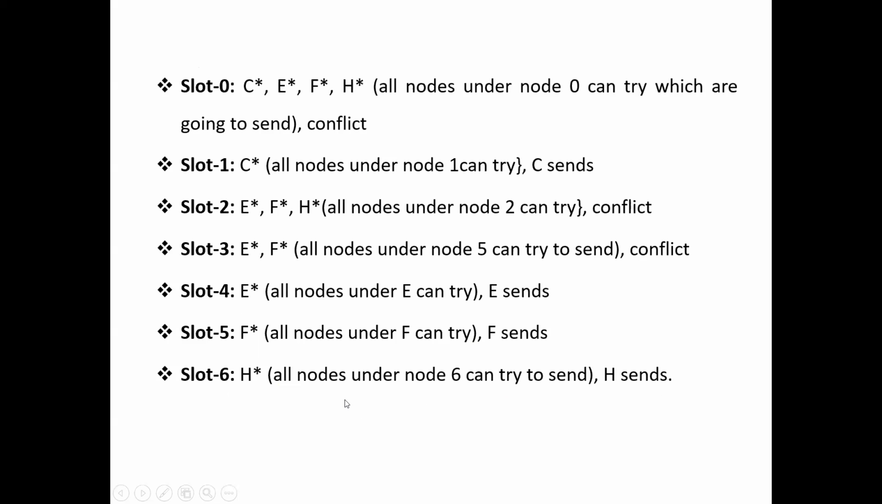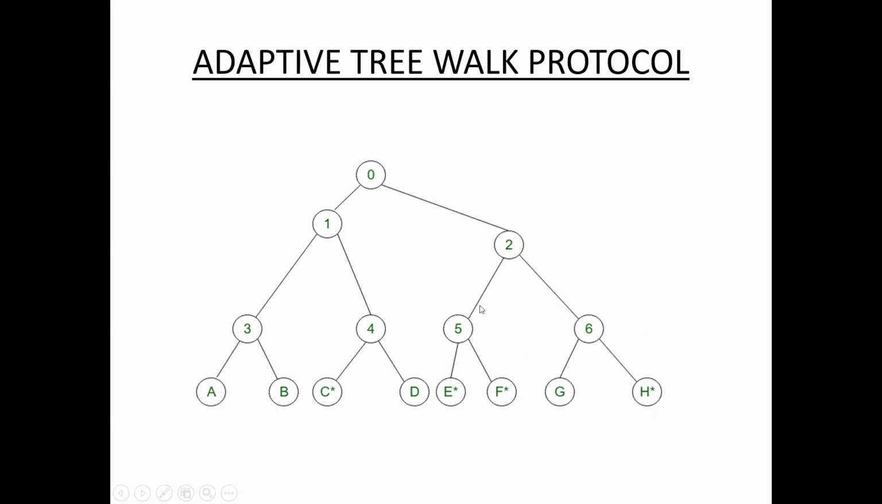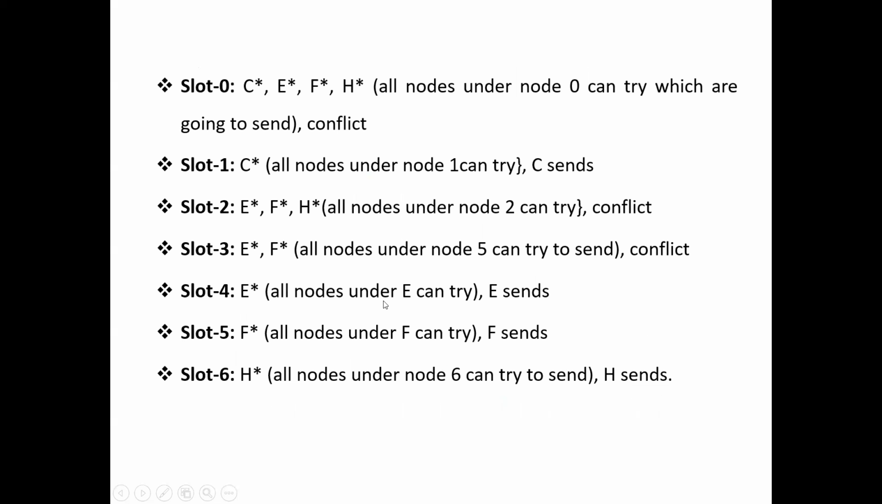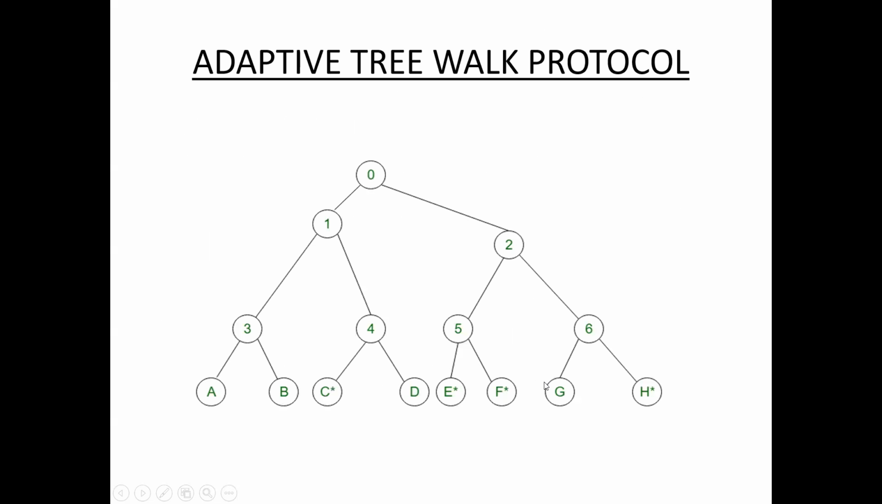So C sends. Okay, there is no problem. Only one station, slot 1. Next, slot 2, right hand side. Slot 2, E, F, H. So there is a conflict. That means multiple stations E, F, H, so conflict. So once again, this one is divided into two slots. If there is conflict, then that group is divided into two separate groups.